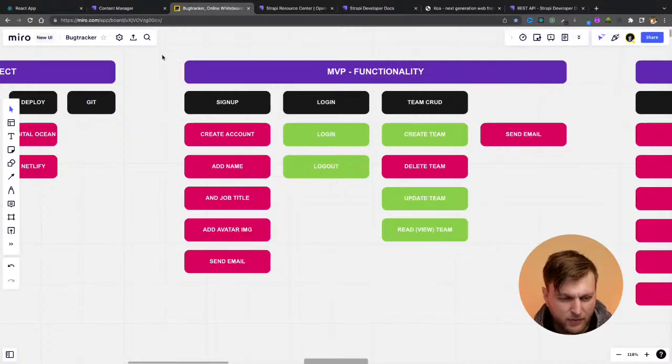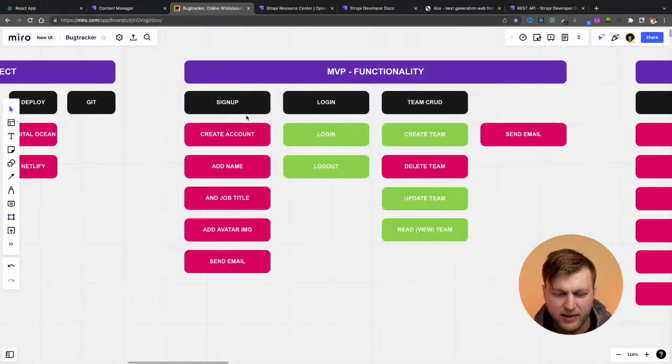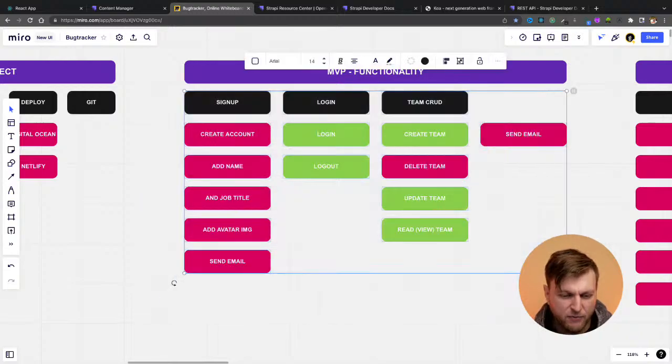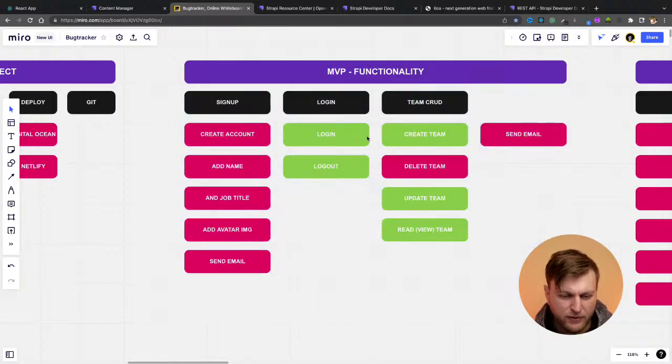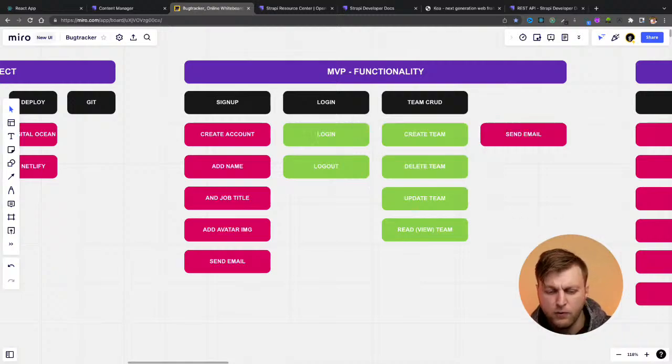But look, we had a goal, obviously not to do all of this in one stream. This has been like a bunch of streams in the making. But if you look at my initial MVP, we're able to create team, we're able to update team, we're able to get the team. Now we just implemented a delete option. So we were able to implement full CRUD functionality. And what made it possible to set up that logic is to set up our backend with Strapi.